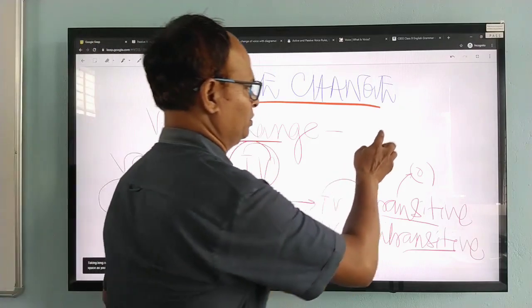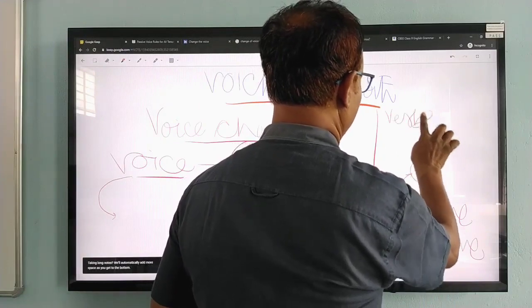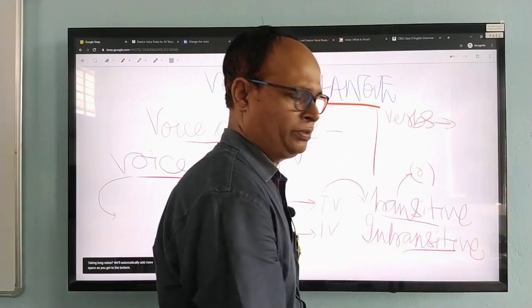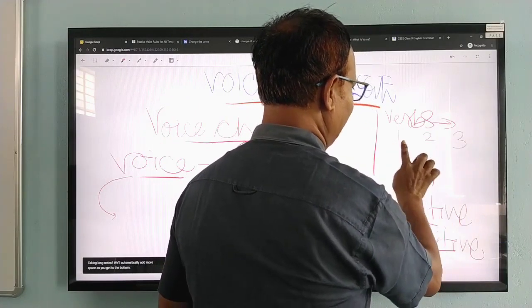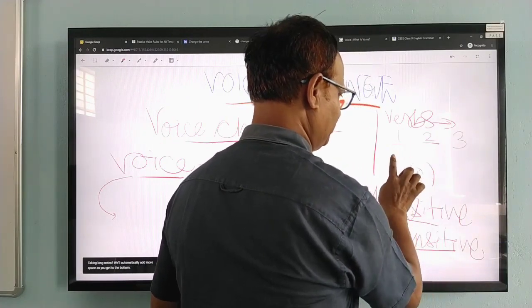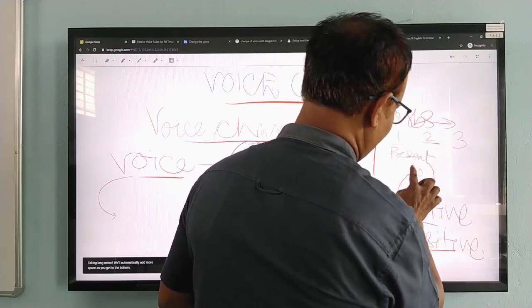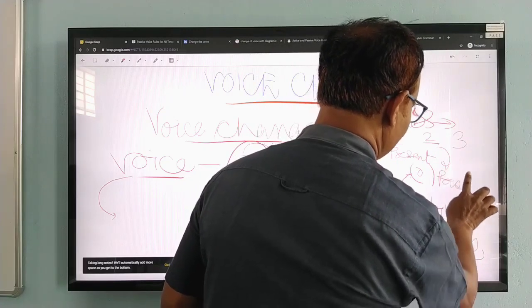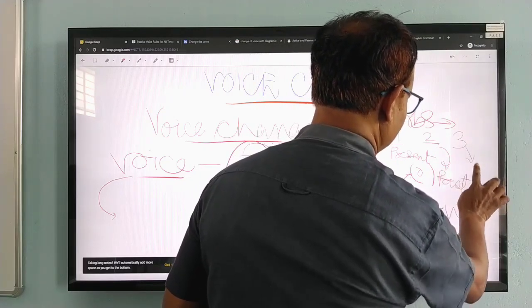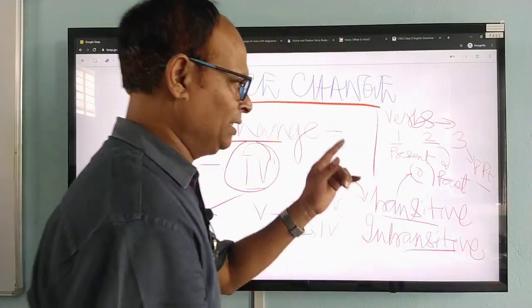So, while we will be discussing these terms, you will have to be familiar with a lot of things. You will have to know the three forms of the verb. How many forms? Three forms. Form number 1, form number 2, form number 3. Form number first is present form. Form number second is past form, and the last one is past participle, PPT or past participle.